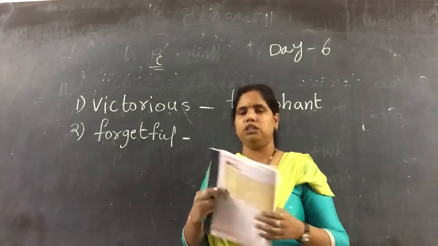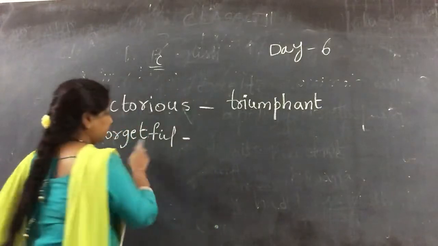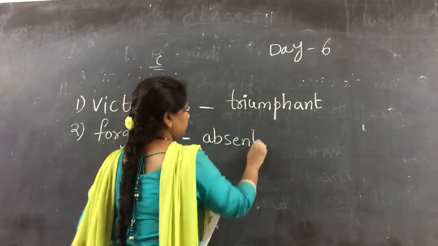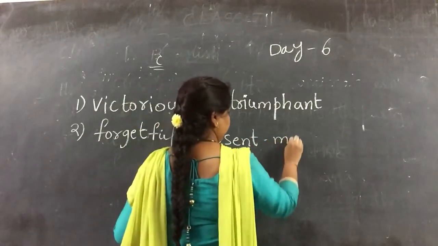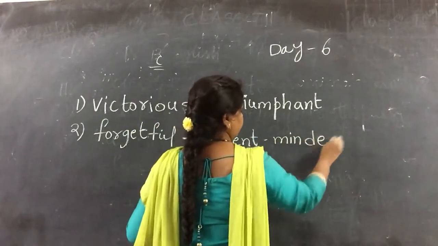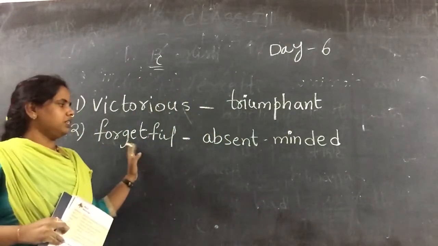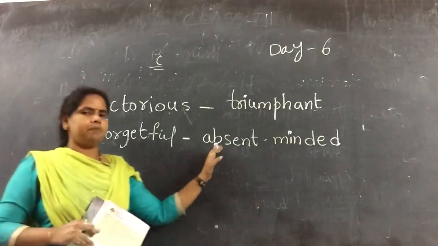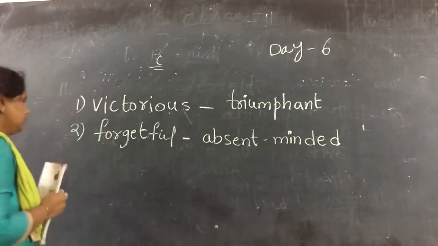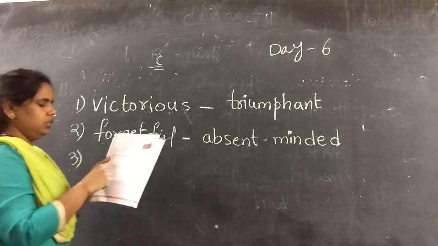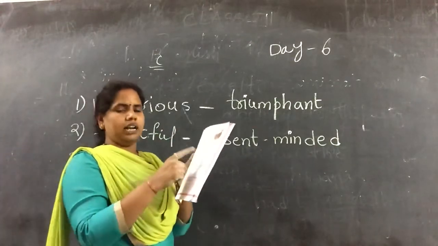Whatever he used to do, he used to forget. So forgetful means absent-minded, M-I-N-D-E-D. Mind. Okay, children? What is the meaning for forgetful? Absent-minded.